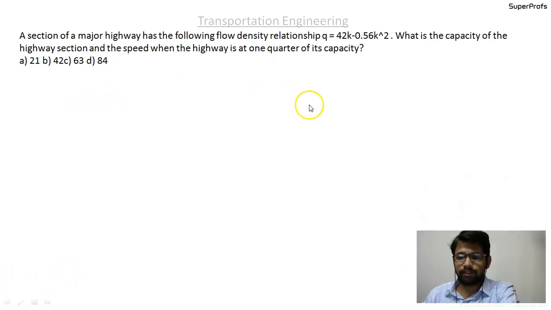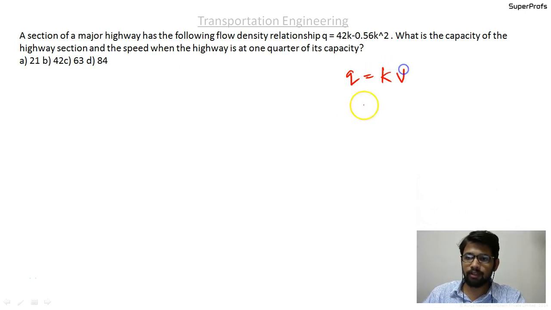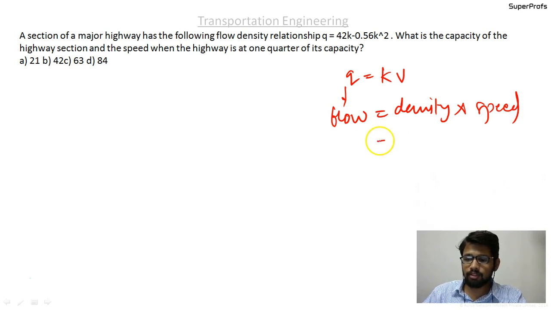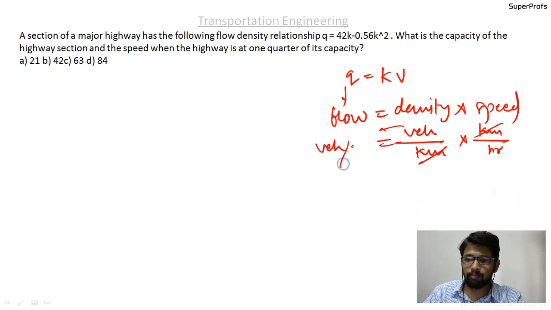So we are aware of a relationship, that is q equal to kv, that is the flow equals density into speed. Density is vehicles per kilometer, speed is kilometer per hour, kilometer gets cancelled, and flow has units vehicles per hour.